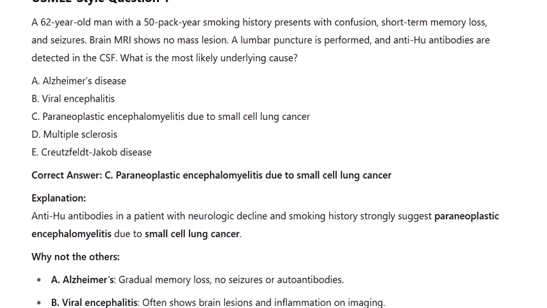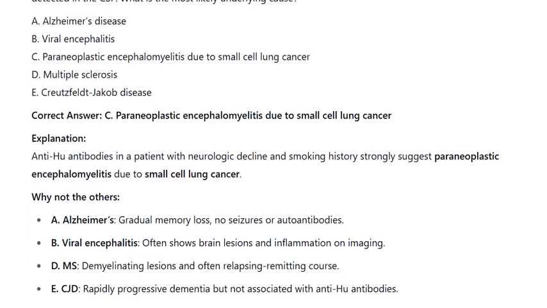A. Alzheimer's: gradual memory loss, no seizures or autoantibodies. B. Viral encephalitis: often shows brain lesions and inflammation on imaging. D. MS: demyelinating lesions and often a relapsing-remitting course. E. CJD: rapidly progressive dementia but not associated with anti-Hu antibodies.